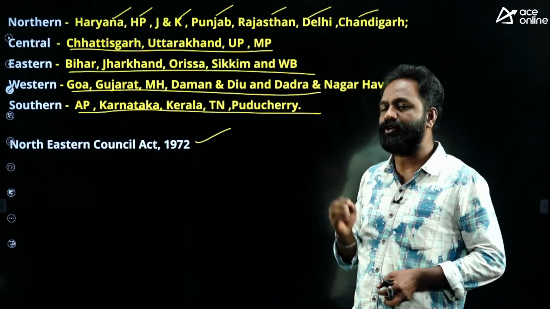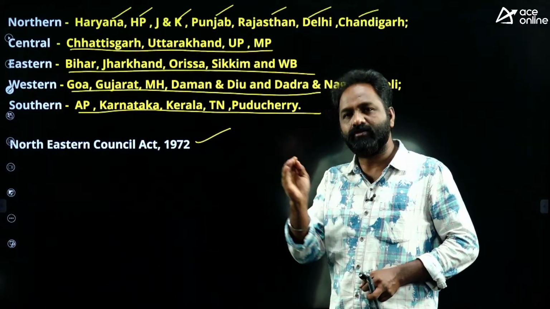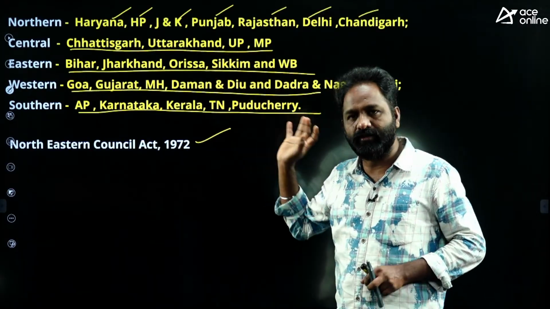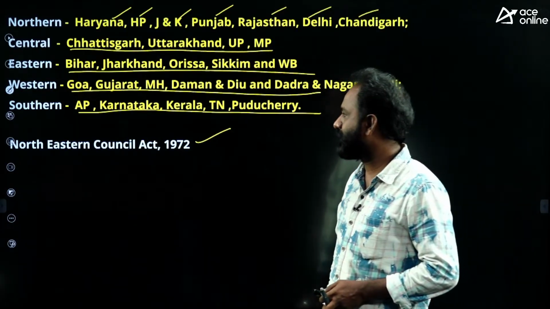So now there is a chance to ask a question about the zonal councils. The zonal council chairman is the Union Home Minister. Totally 5 zonal councils are there. The main intention is national integration. Is it clear?